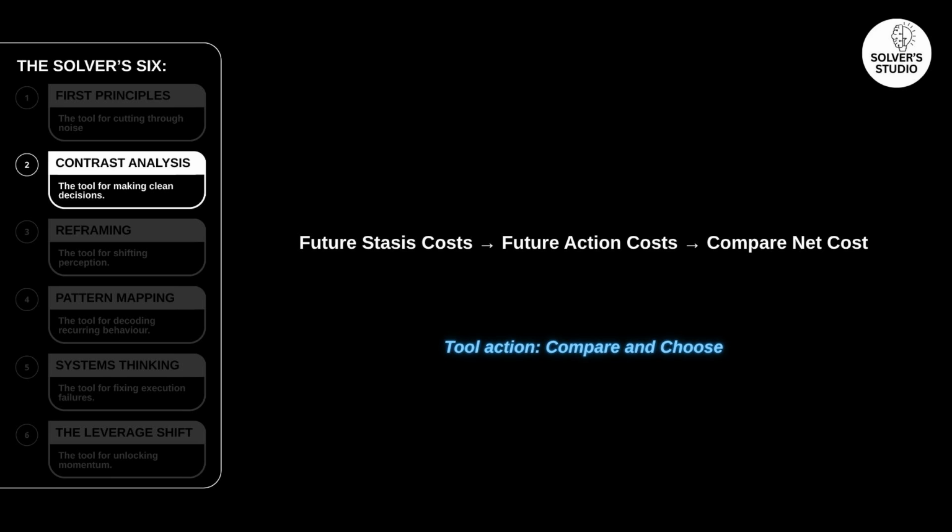Define the cost of stasis. Define the cost of action. Then compare the net cost of both futures. Clarity emerges when inaction becomes measurable.